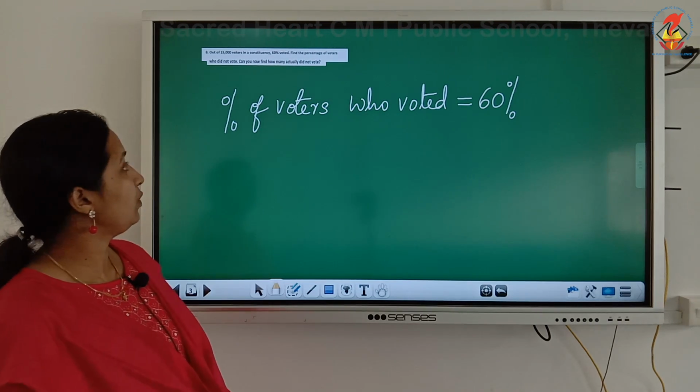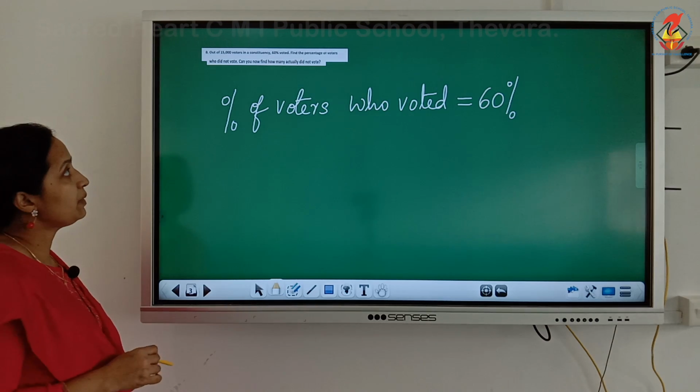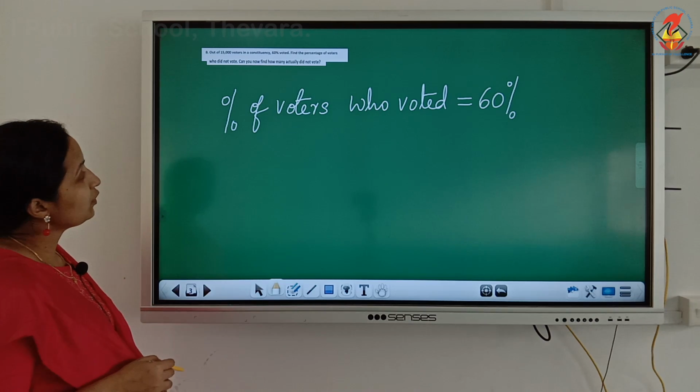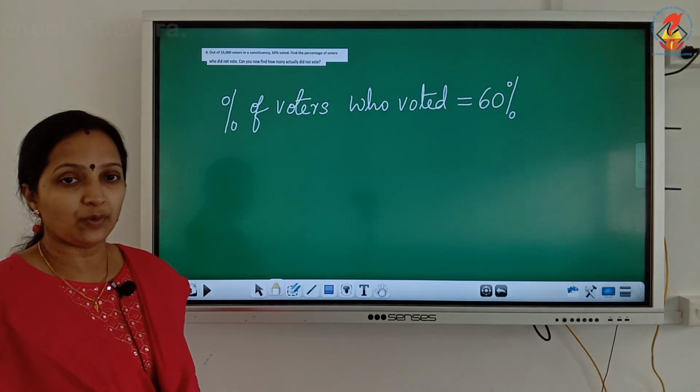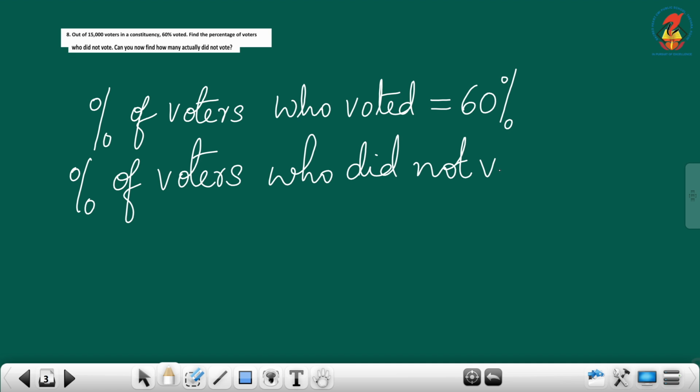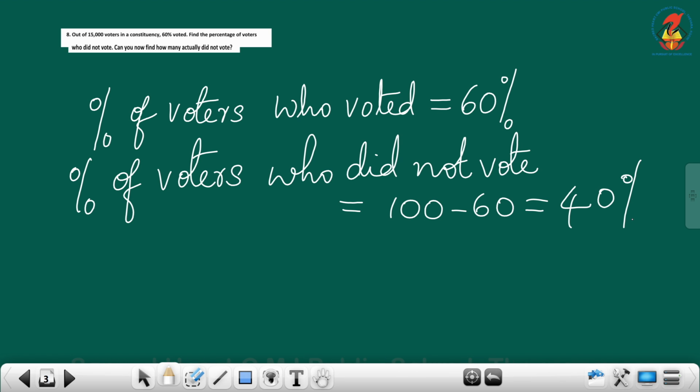Out of 15,000 voters in a constituency, 60% voted. So, the percent of voters who voted is 60%. We have to find the percentage of voters who did not vote. So, 60% voted. How will we find the percentage of voters who did not vote? Obviously, 100 minus 60. What is the answer? 40%. So, 40% voters did not vote.